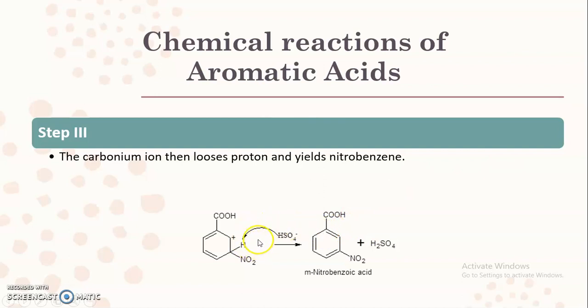Here you can see this proton will combine with the HSO4 minus, which leads to the formation of H2SO4, that is, sulfuric acid is generated, and there will be formation of m-nitrobenzoic acid. Also, as this carboxylic acid functional group is deactivating, we have to perform this particular reaction in the presence of fuming nitric acid. So this is the first chemical reaction, the electrophilic substitution reaction, nitration.